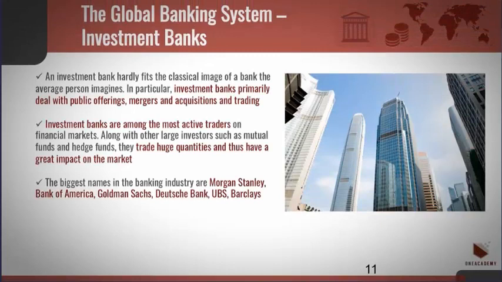An investment bank hardly fits the classical image of a bank the average person imagines. In particular, investment banks primarily deal with public offerings, mergers and acquisitions and trading. Investment banks differ from commercial banks in that they do not give out loans and do not accept deposits. Investment banks are among the most active traders on the financial markets. Along with other large investors such as mutual funds and hedge funds, they trade huge quantities and thus have a great impact on the market. Some of the biggest names in the banking industry have both a commercial bank and an investment bank division. These include Morgan Stanley, Bank of America, Goldman Sachs.